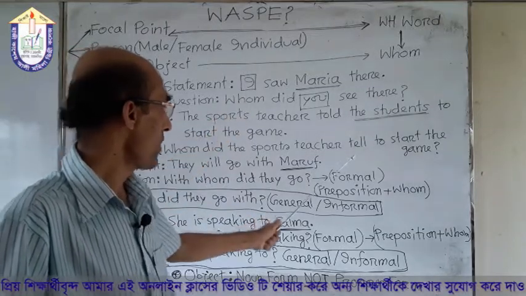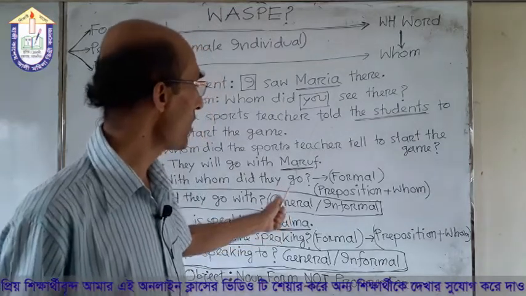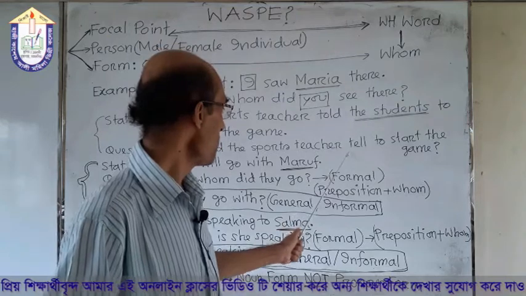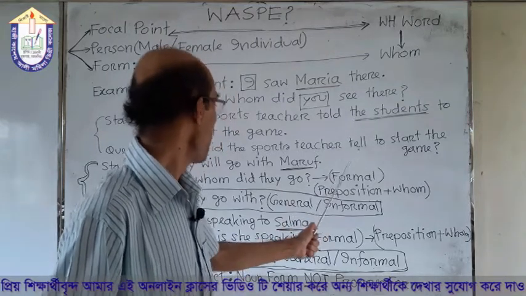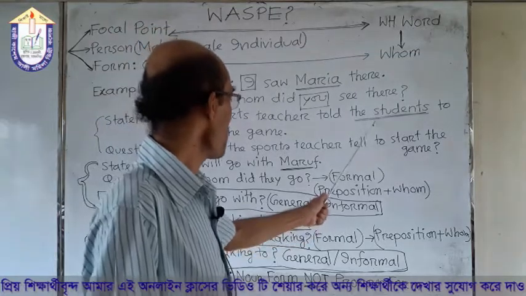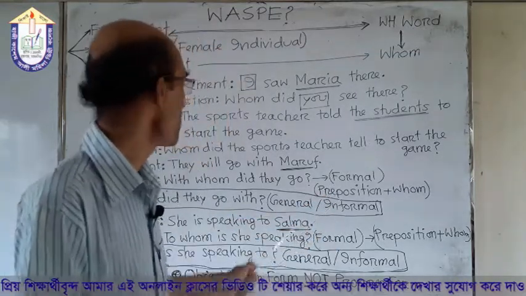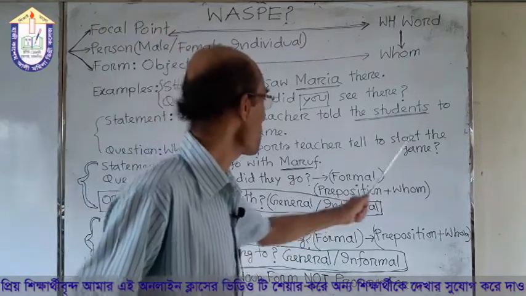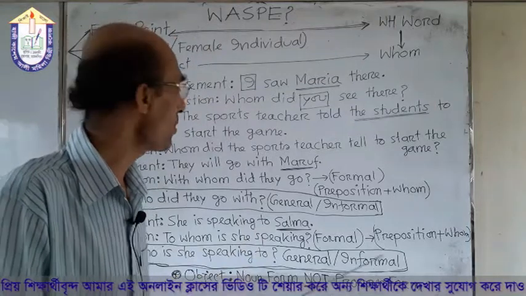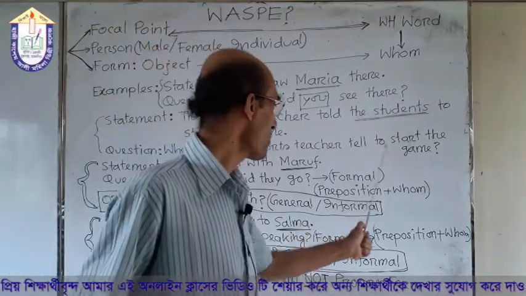And then what? P for principal verb. Here told. Told is in the past form, so we have used the present form of the verb told. Yes, it is tell. And what are the rest of the things? The rest are the extension. The left things are the extension of the sentence. What is the extension? To start the game. This is the extension of the sentence. So we have used the extension to start the game.